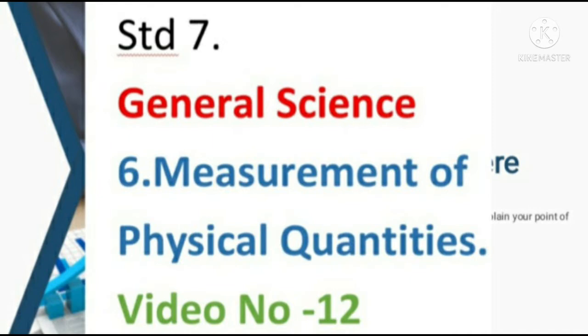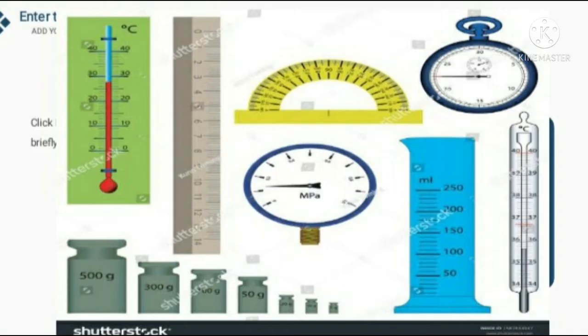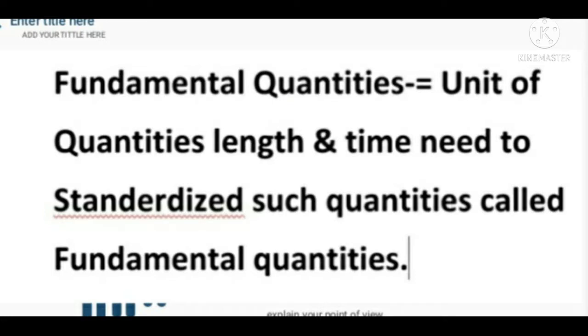In the previous video, we discussed the physical quantities, mass and weight, scalar quantities and vector quantities, standardization, measurement, and the MKS and CGS systems. In this video, we study the fundamental quantities, standard of the fundamental quantities, importance of accurate measurement, major causes of errors in measurement, and the international system of units.